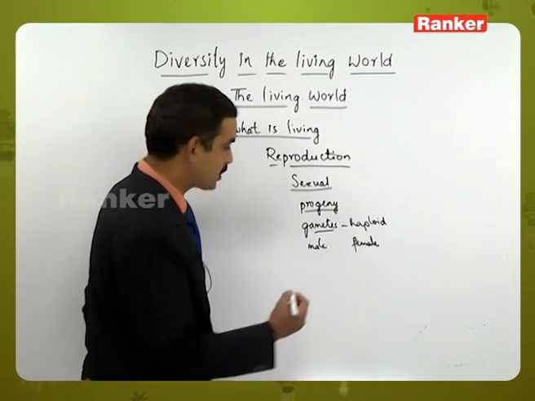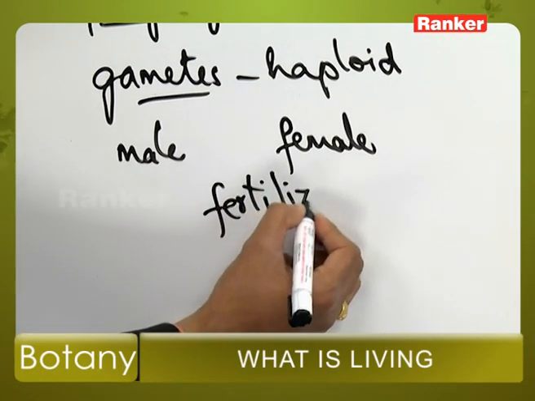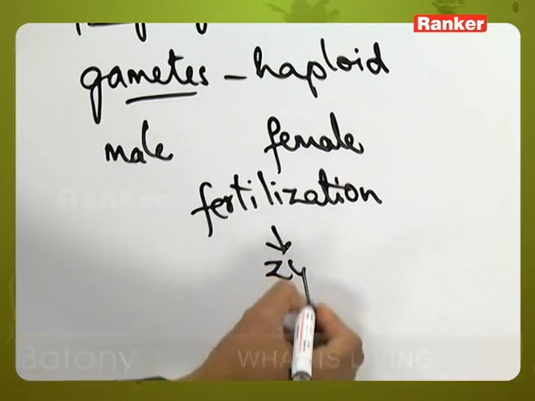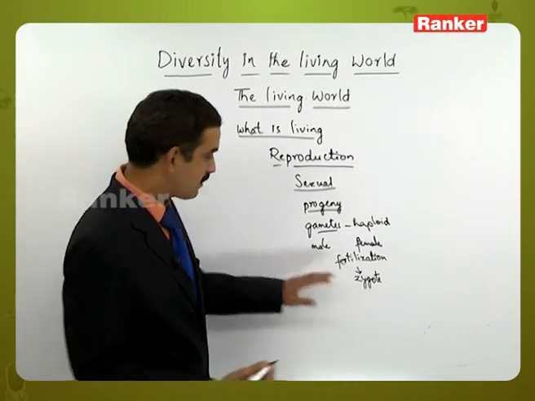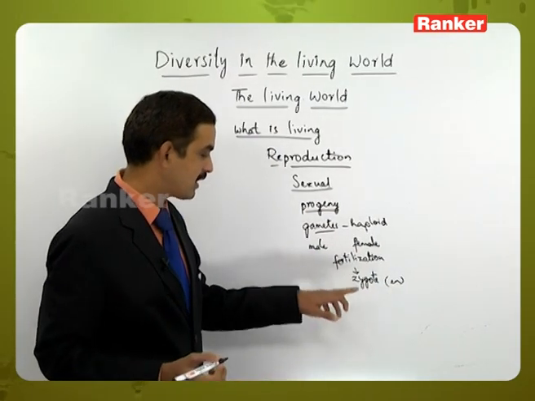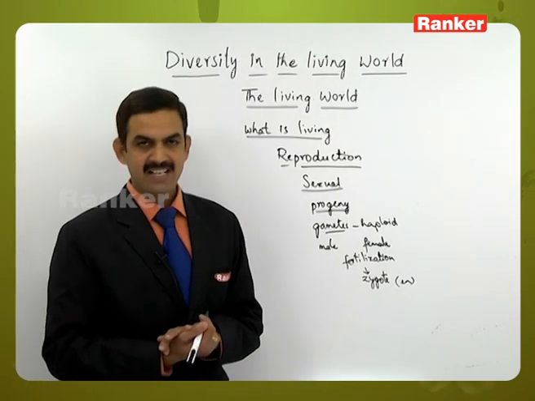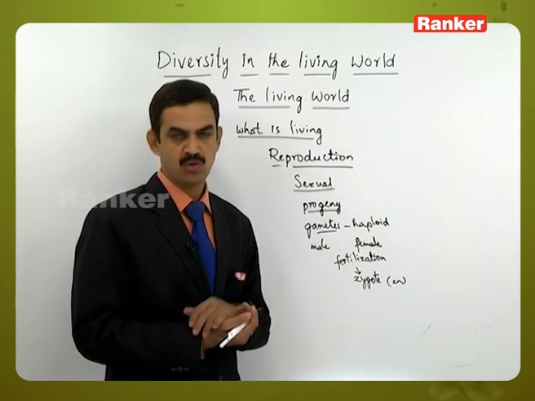Both of them participate in a process called fertilization, and they give rise to a structure called a zygote. The zygote is diploid, and in some organisms the zygote may undergo meiosis to produce a haploid body, but in higher organisms the zygote will undergo mitosis to form an embryo.